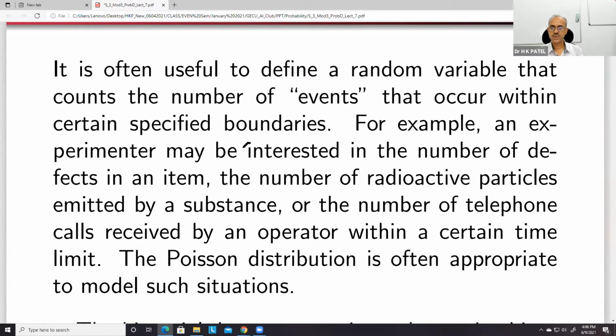These are some situations where we can apply Poisson distributions. For example, number of defects in an item.